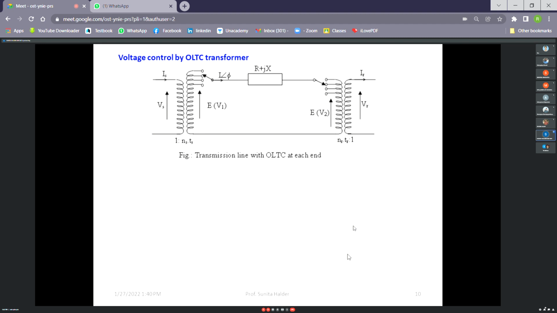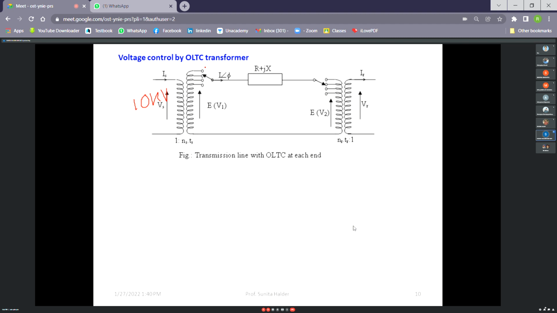Why this? See 11 kV to 33 kV. If it has only one turns ratio, so for 11 kV, you can get only 33 kV, right? Now, say there be 10 kV available on the transformer primary, then you will get correspondingly less than 33 kV in the secondary. But in case of OLTC, by changing this tap, you can increase the effective turns ratio of the transformer. So what will happen? Even at 10 kV, you can get the 33 kV. So why is 33 kV required? If we can maintain the same sending end voltage, then voltage drop will be lower. Then we can improve the voltage profile and the power transmission will be healthy.